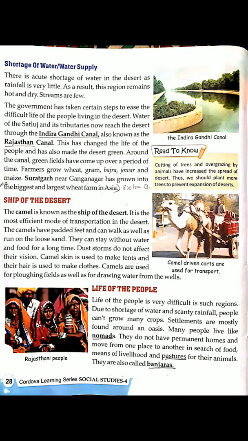Now, life of the people in the desert. Life of the people in the desert is very difficult. Why? Because there is less rainfall, so people are not able to grow many crops. So many people live here like nomads. What are nomads? Nomads are people who do not have permanent homes and move from one place to another in search of food, means of livelihood, and pastures for their animals. Nomads are also called banjaras.